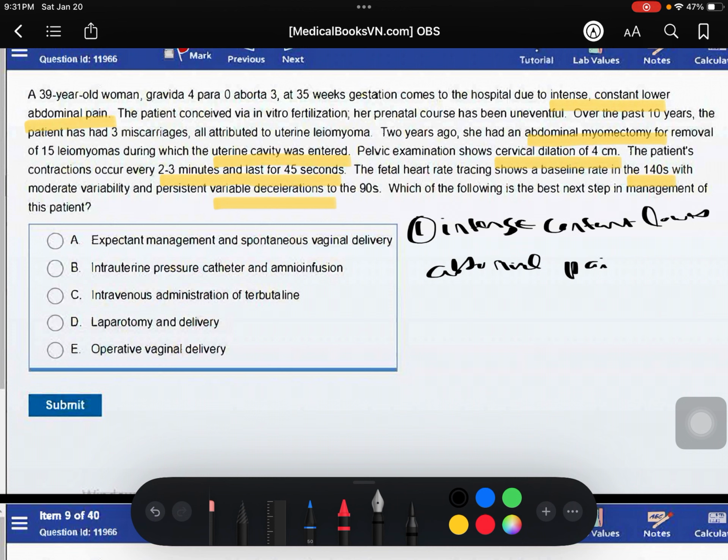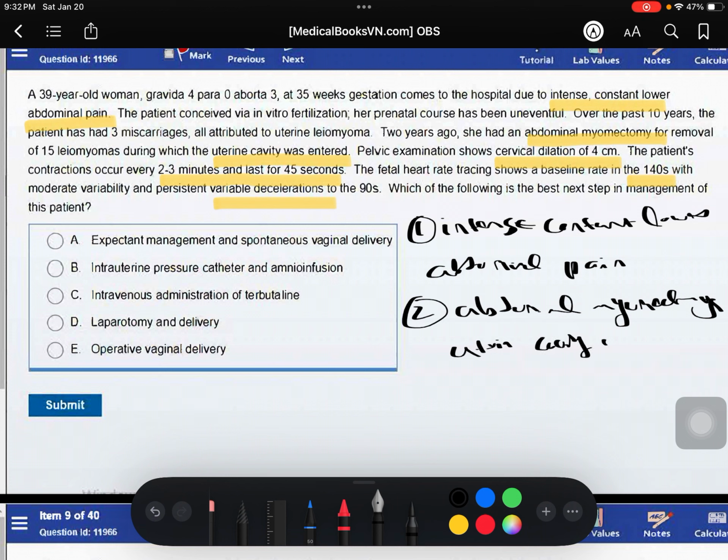The second hint is that 2 years ago the patient had surgery for leiomyomas, which is myomectomy, and in that surgery the uterine cavity was entered.